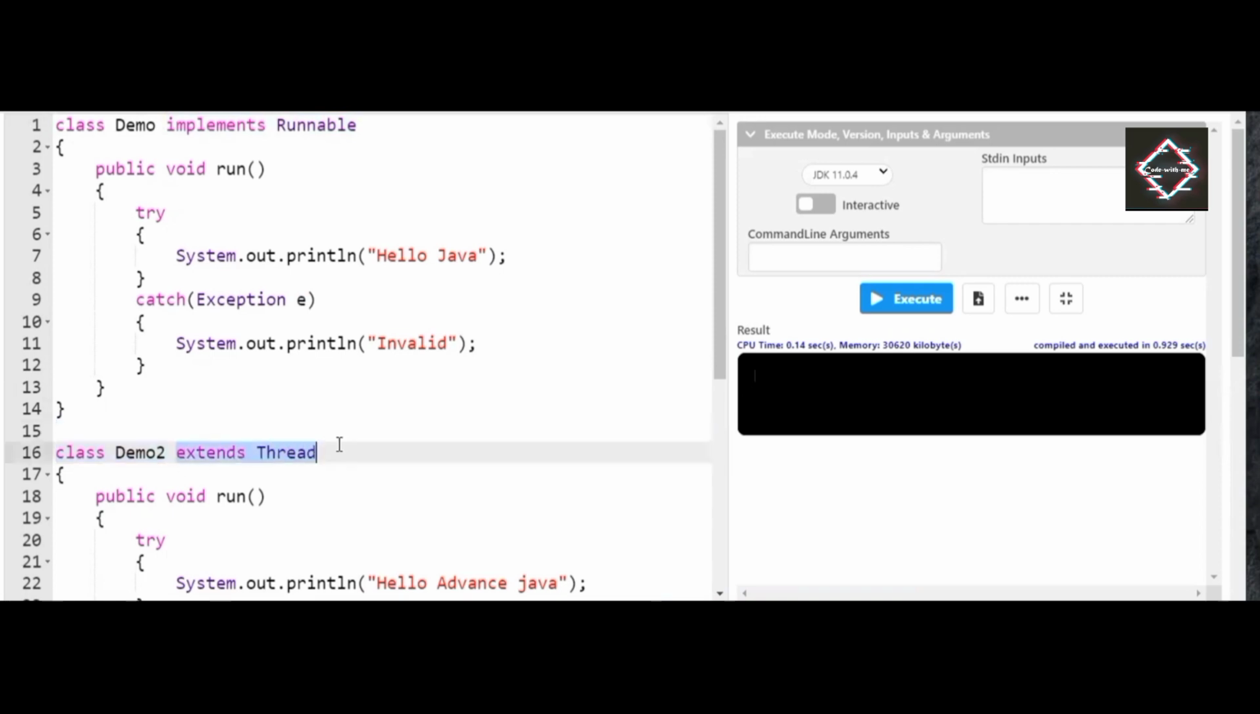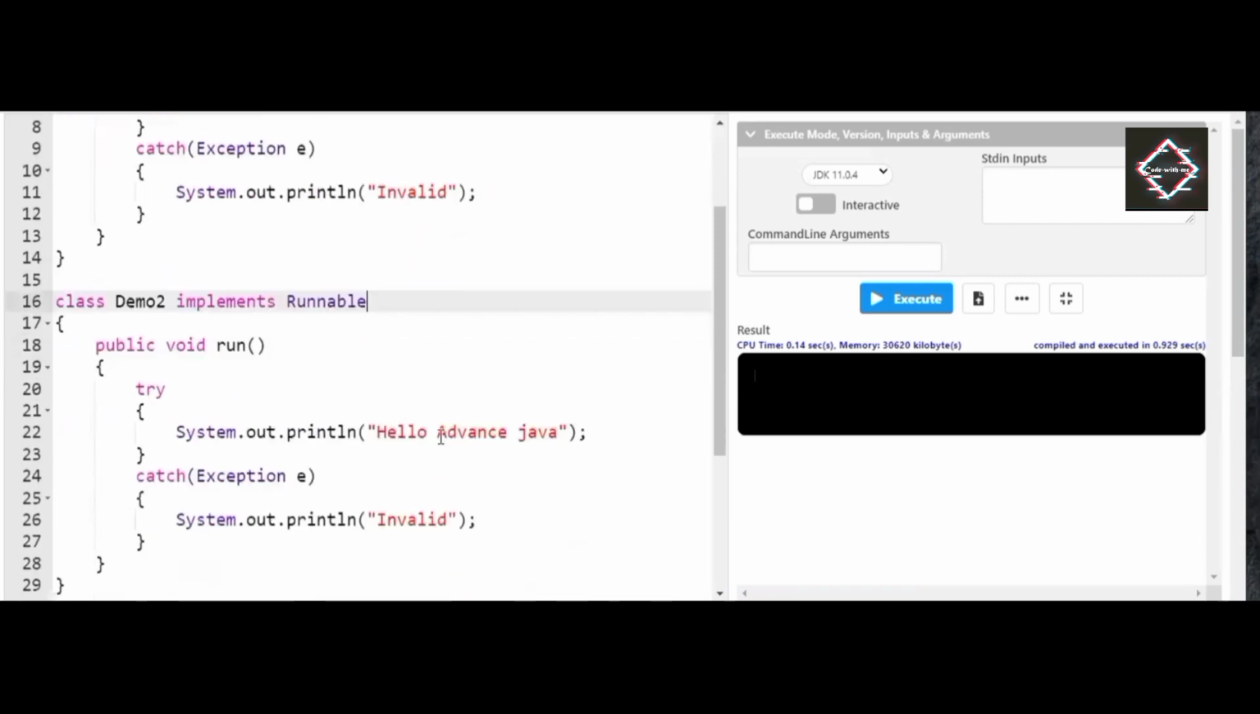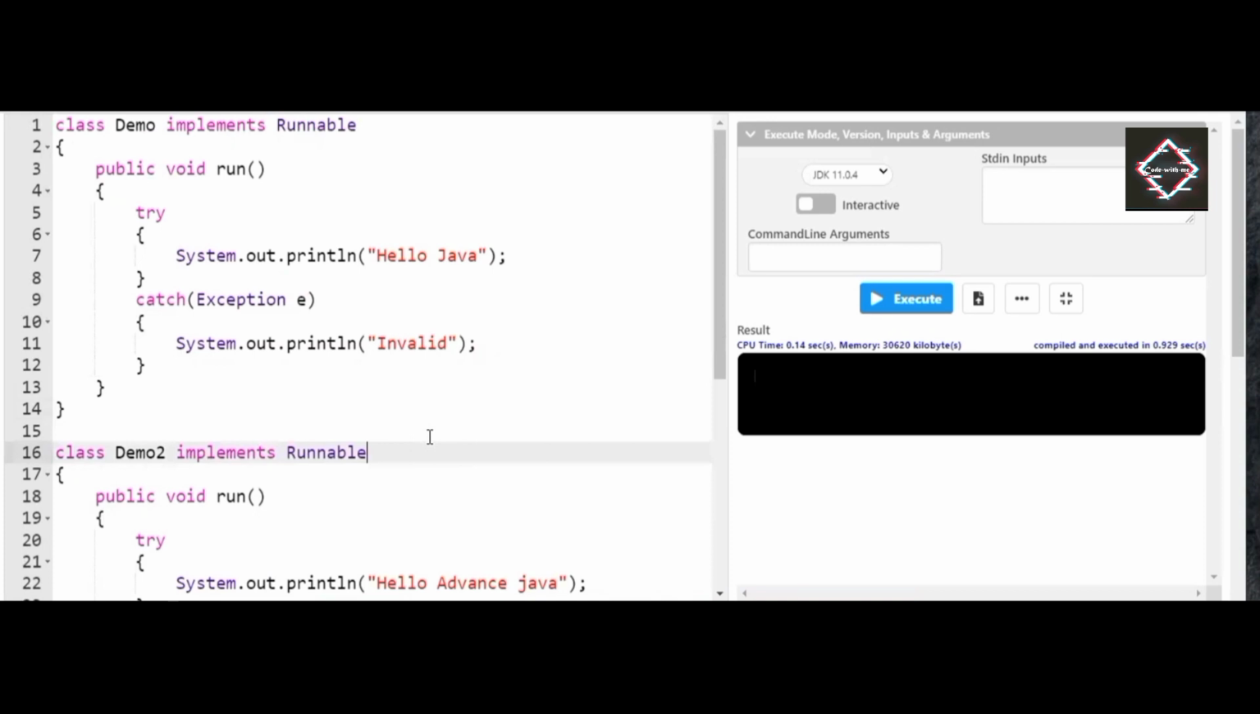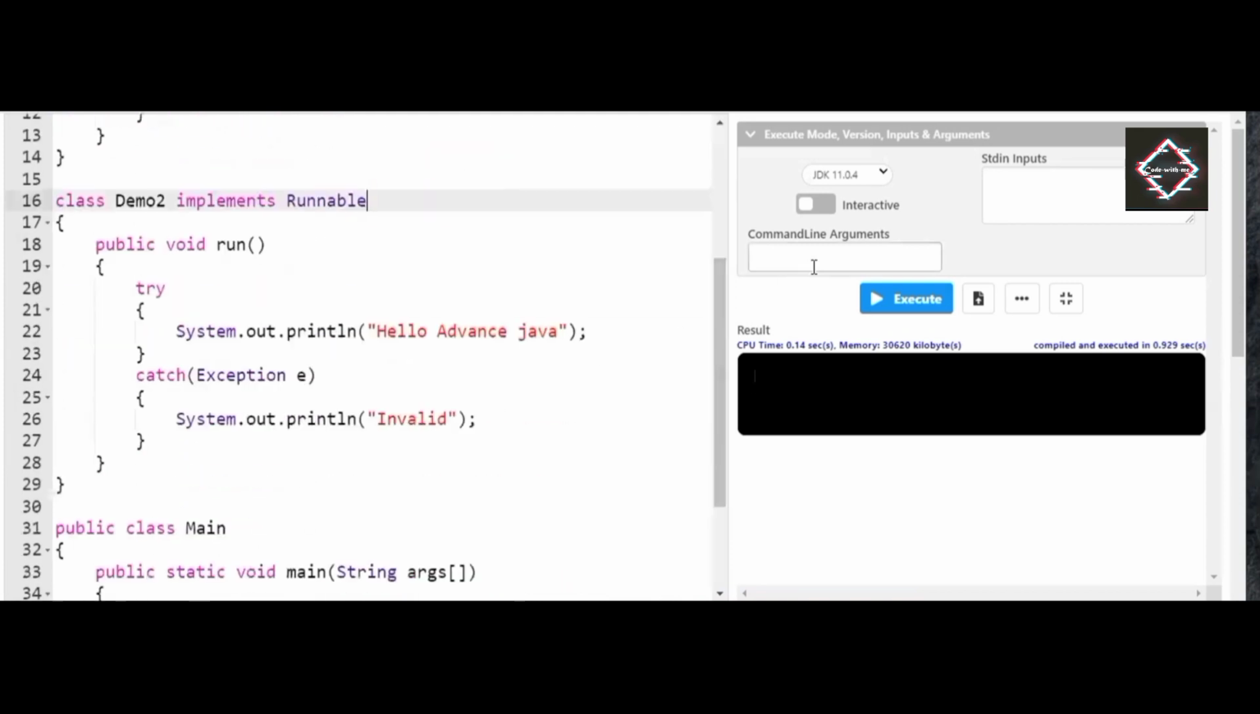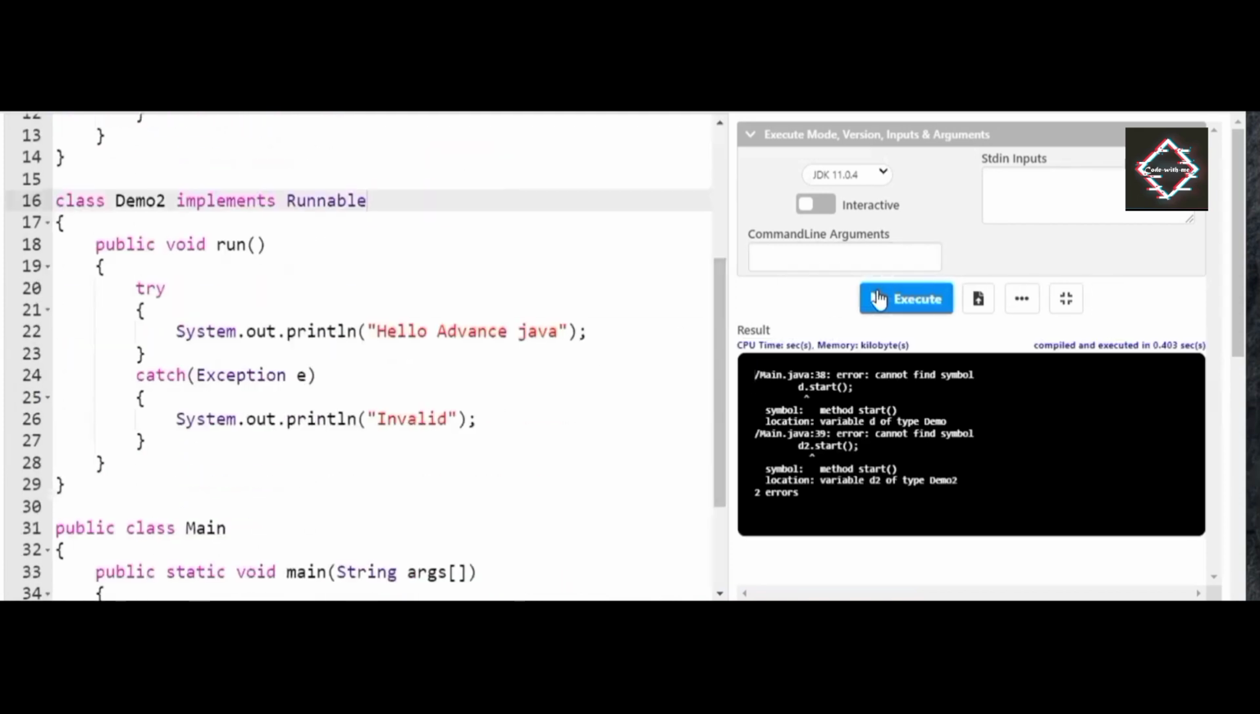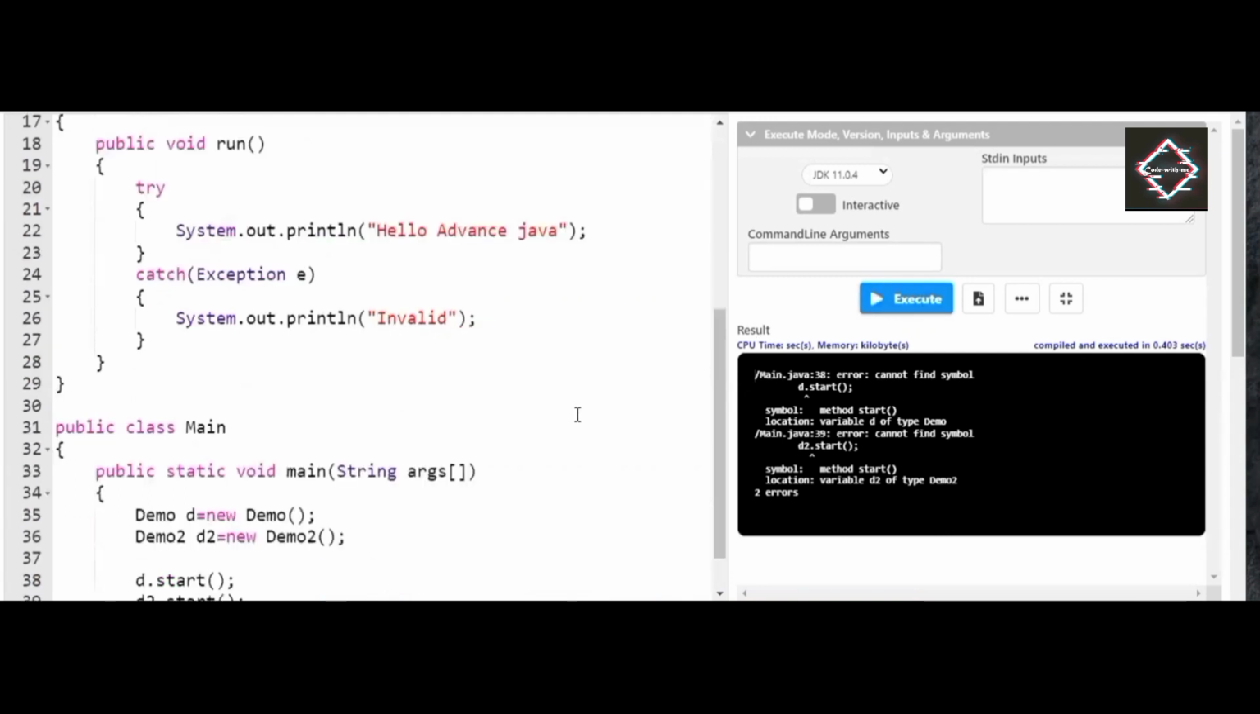Now what I have, friends, here I have not extended any class. Perhaps I have implemented an abstract class which has nothing inside it. You heard me right, friends. Now when I execute the program, obviously it will show an error.